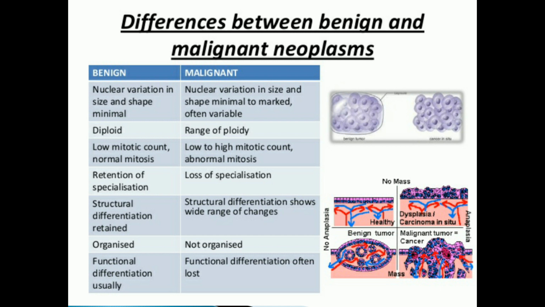Retention of specialization: if there is skeletal muscle, as I told, it will retain its function though the tumor is there. But in malignancy the structural differentiation shows a wide range of changes, or they will lose their specialization. That is, the differentiation will be such that the function of the particular cell will not be the same after the cancer. There is an organized arrangement in benign tumors, while in malignancy it is not organized. Functional differentiation will usually be there in benign tumors. Here, in malignancy, the functional differentiation will be lost.